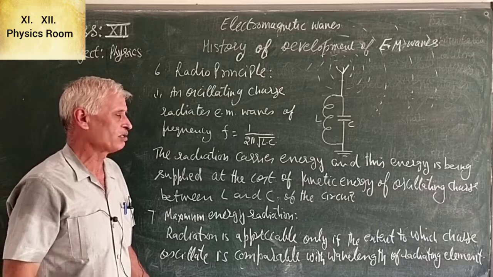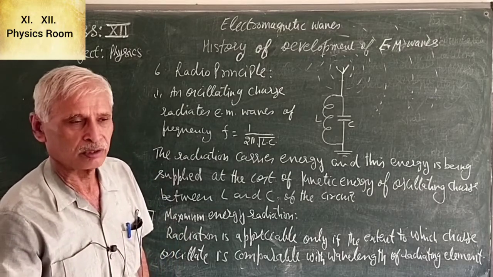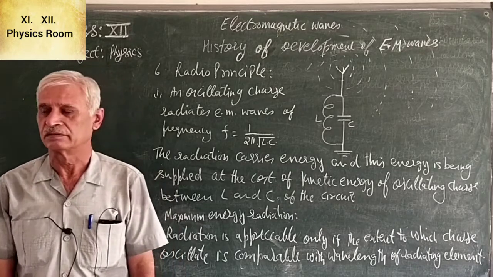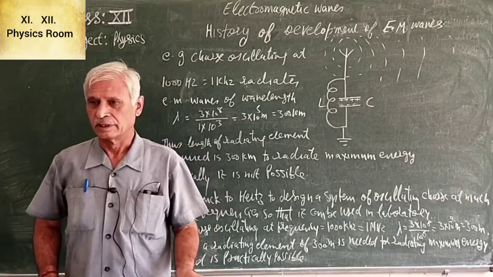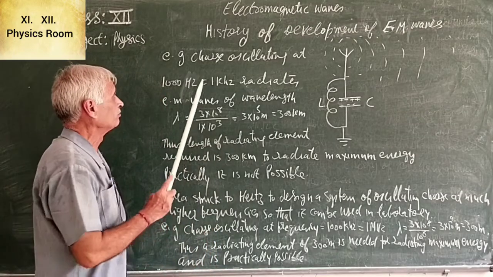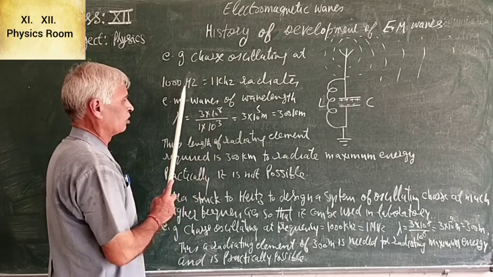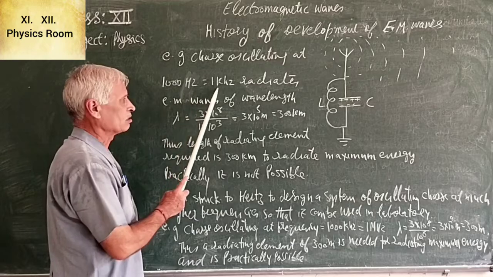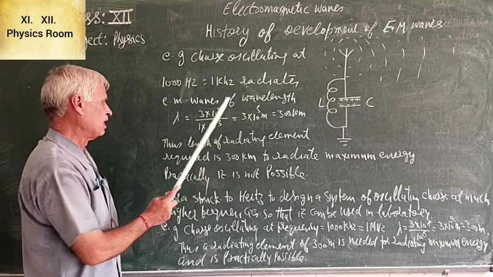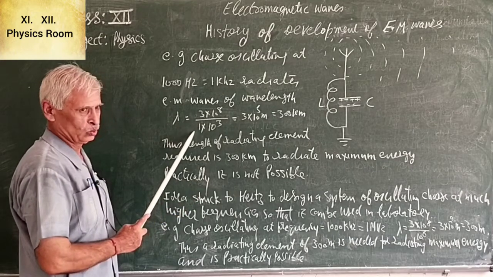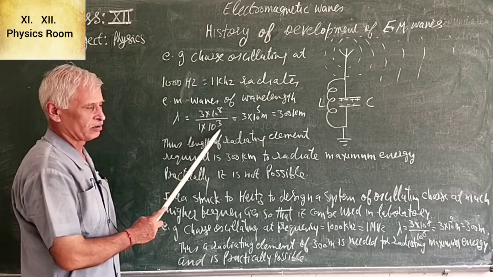Let us take up an example of how maximum energy radiation depends upon the wavelength of the radiating element. Charge oscillating at 1000 Hertz, which means 1 kilohertz, radiates electromagnetic waves of wavelength lambda equal to c by nu, which is 3 into 10 raised to power 8 divided by 1 into 10 raised to power 3.